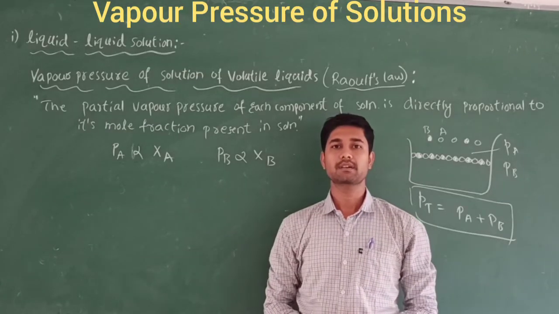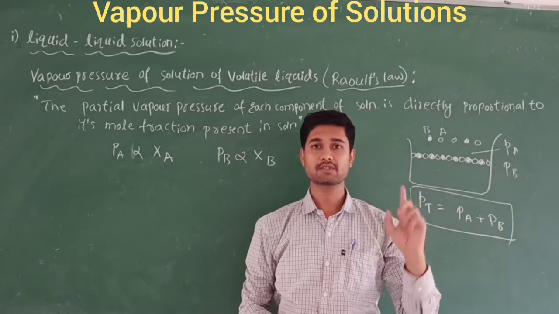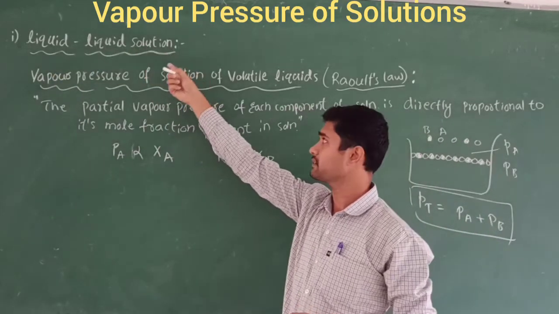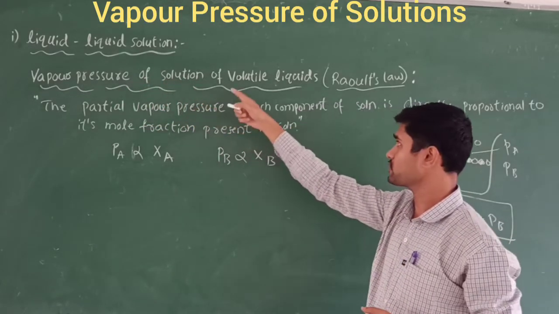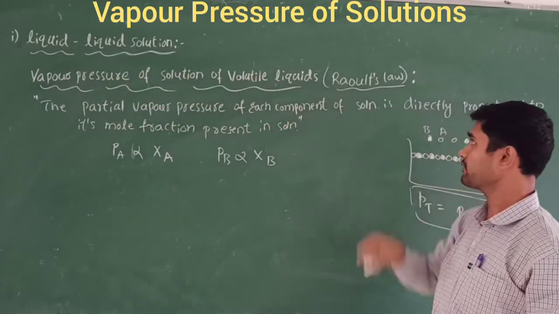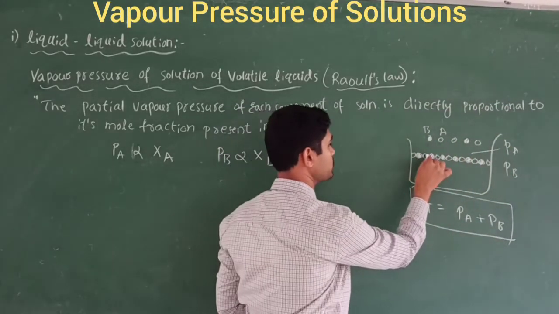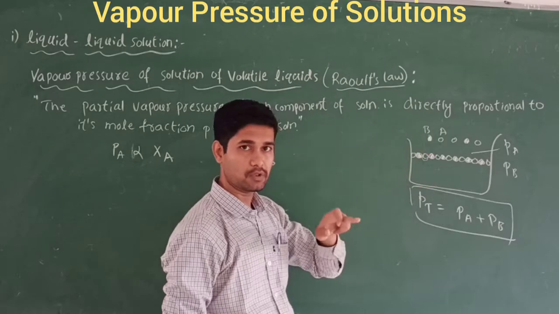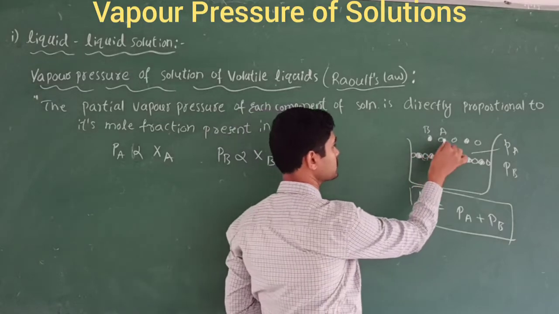Let us further study the vapor pressure of solutions, of two types: one is a liquid in a liquid solution, and the other is a solid in a liquid solution. Here we find the vapor pressure of a solution of volatile liquids, where both solute and solvent are volatile liquids. Let us draw it again. This dark line indicates the solute, which is a liquid, and this normal sphere is the solvent, which is also a liquid.